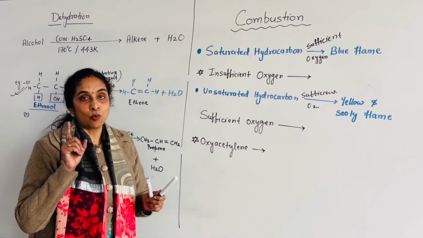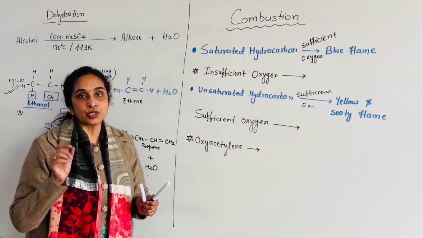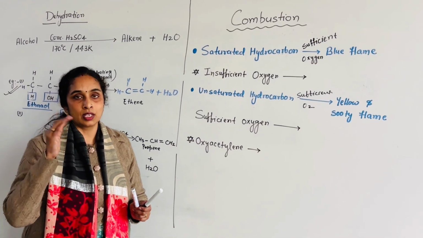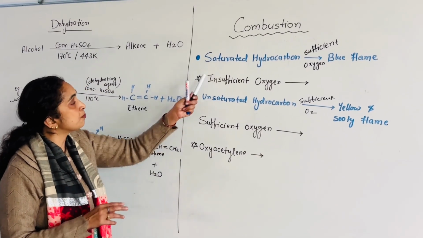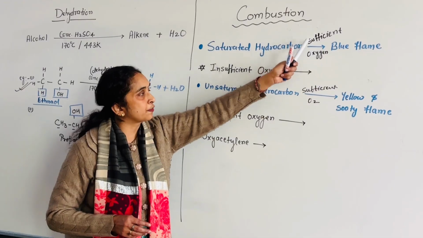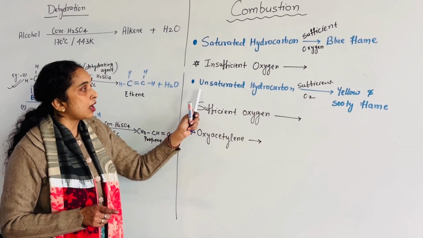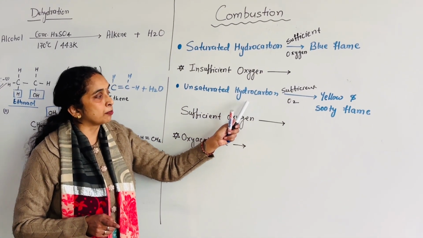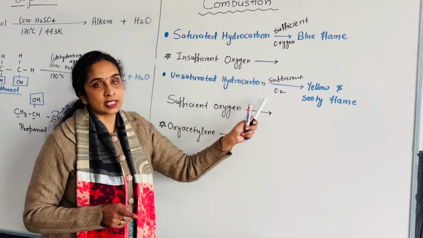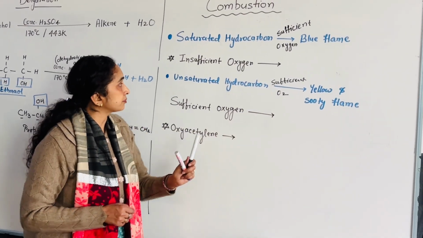But once again, I want to tell you, the bromine water test is the number 1 test for differentiation. So saturated hydrocarbon burns with a blue flame in sufficient oxygen, but unsaturated hydrocarbon burns with a yellow and sooty flame in sufficient oxygen.